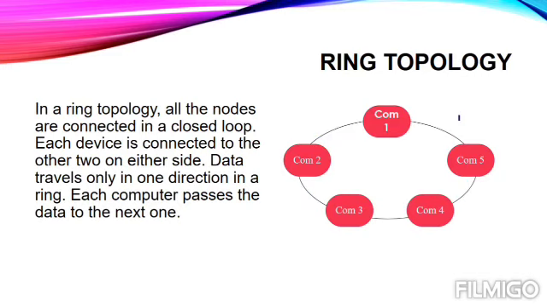Now the best thing of this networking is that if by mistake this cable is not working properly, still our computer number 1 is able to transfer the data to computer number 2. Now see what happens here, son: if this cable is working, in that case 1 will directly transfer the data to computer number 2. But if this cable is not working properly, in that case 1 will pass the data to computer number 5, then 5 will pass the data to 4, then 4 will pass the data to 3, and 3 will pass the data to 2. So by this we can easily share our resources, but it has a very big problem.